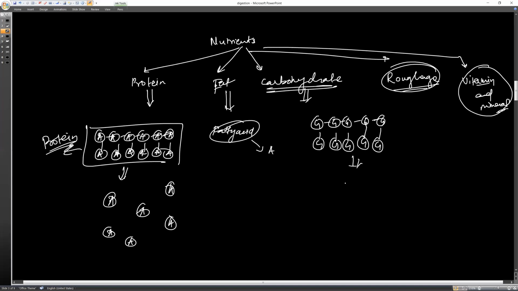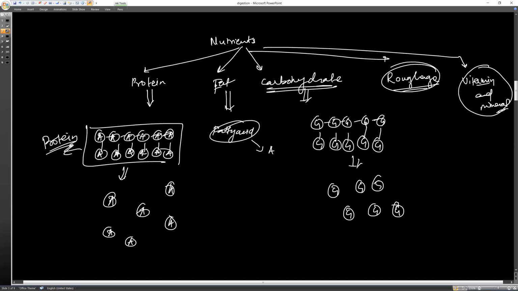So our body can digest only a single carbohydrate molecule, not the whole. Got it? Roughage, vitamins and minerals can easily be digested by our body.